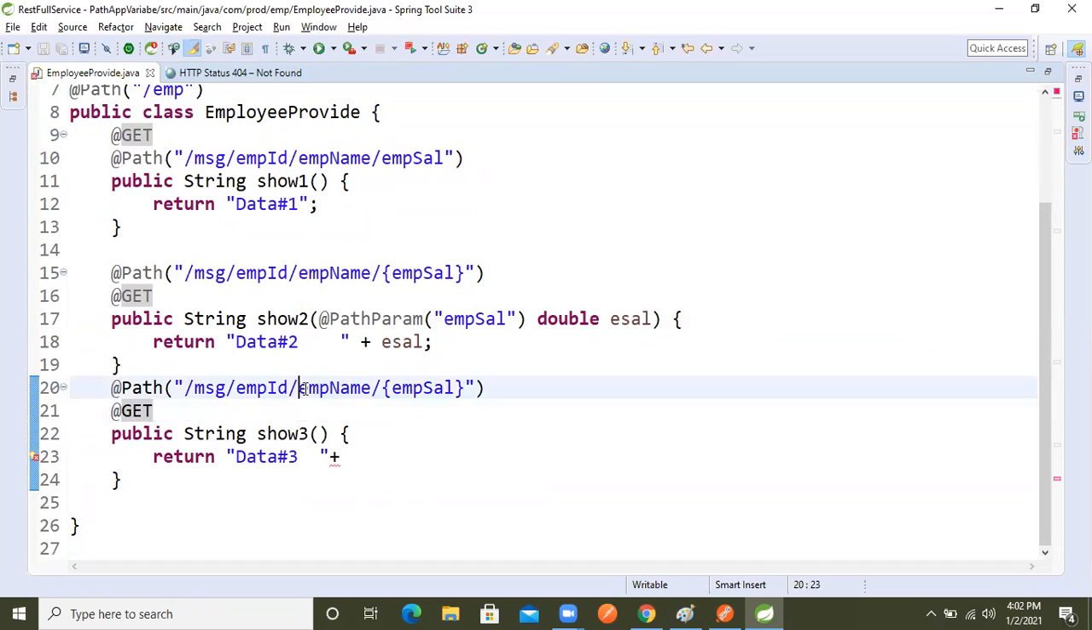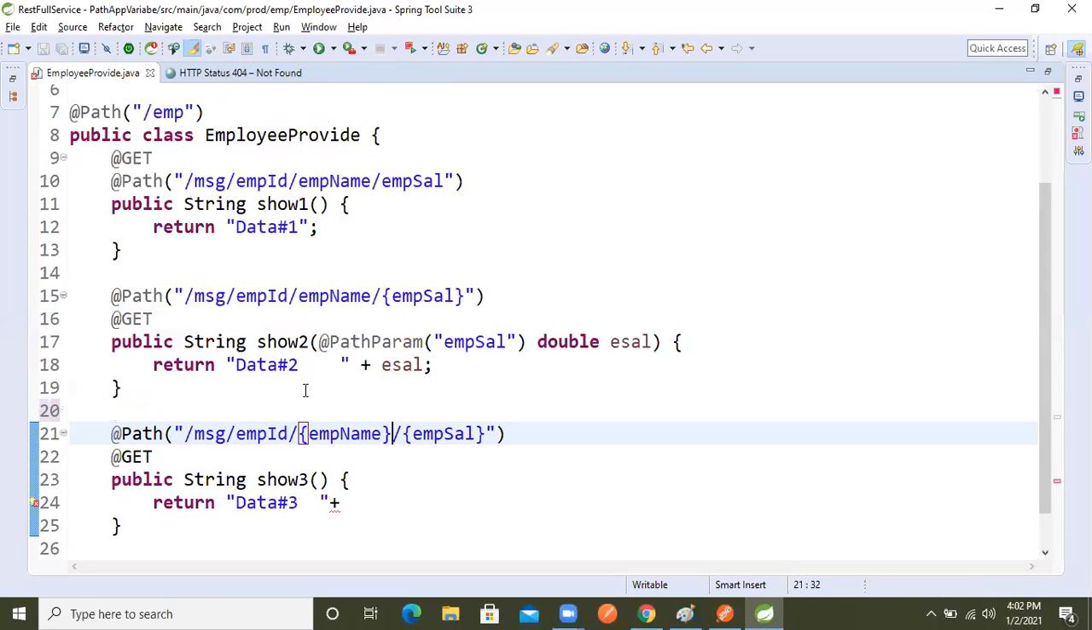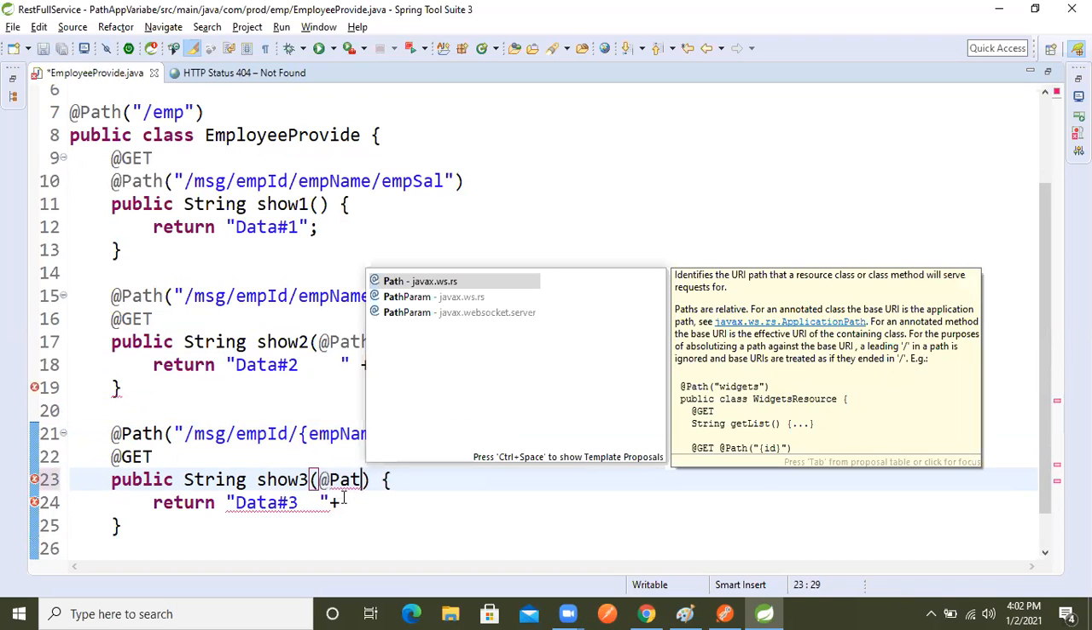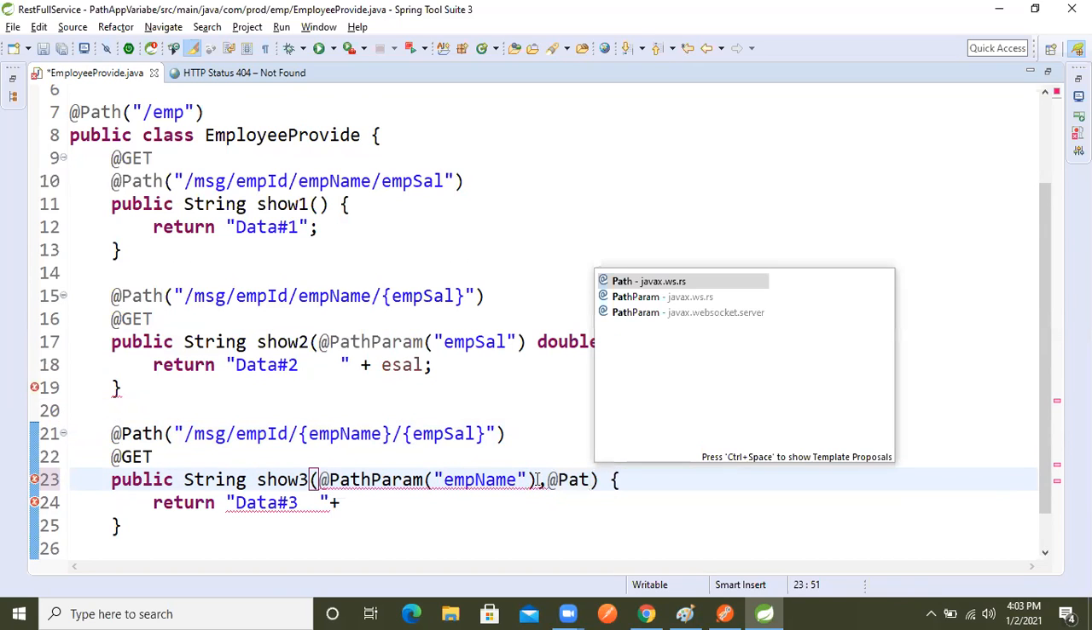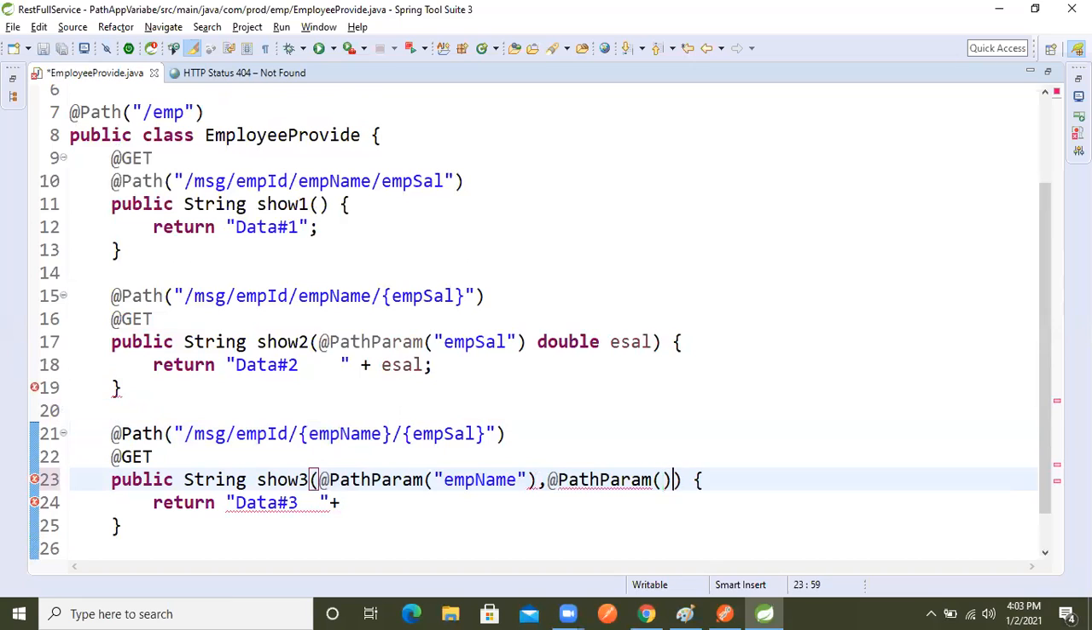So what we can do now, we will take that name in curly brackets. After the curly bracket, let's pass those things as arguments. So we will use @PathParam. Here we will take this name, copy and paste here. After that, a comma. Now again @PathParam, and in that we will pass emp salary here also.